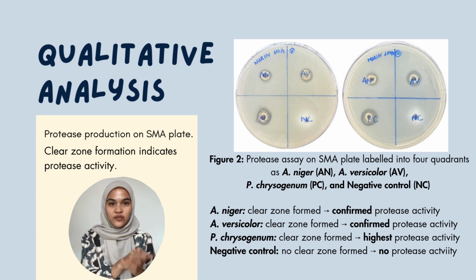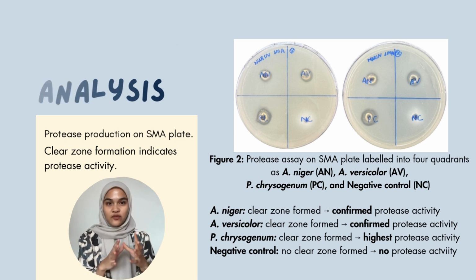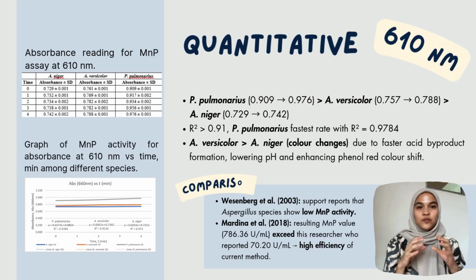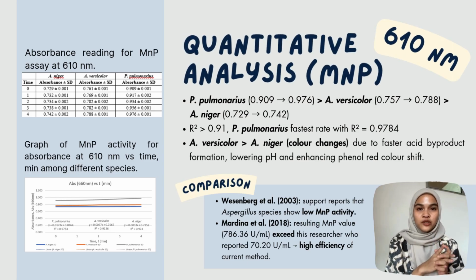Both A. niger and A. versicolor can effectively secrete extracellular proteases, supporting their role as potential industrial protease producers. This activity was screened using quantitative analysis. The MNP activity was measured using a UV-visible spectrophotometer at 160 nanometers over a period of 4 minutes. Absorbance increased as follows: Aspergillus niger from 0.729 to 0.742, Aspergillus versicolor from 0.757 to 0.769, and P. pulmonaris from 0.909